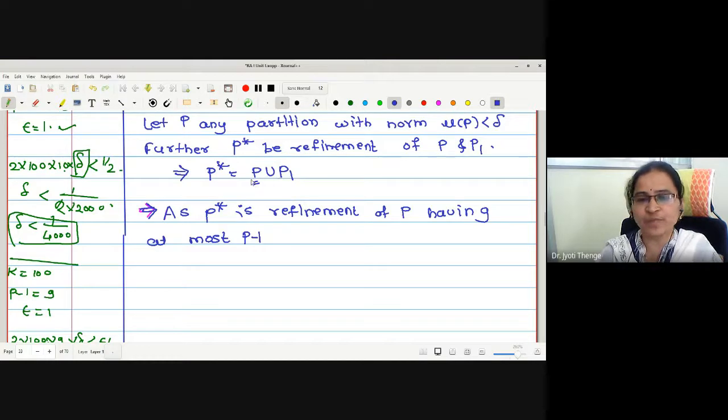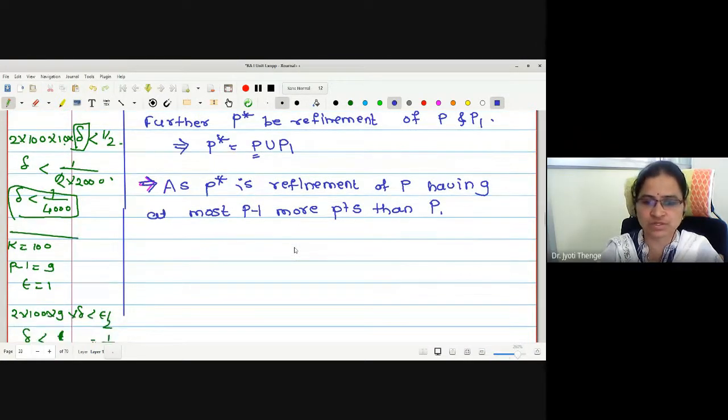Because some points of P and P1 may coincide, no? Is this statement understood, or shall I give an example? Understood? Yes, ma'am. If you are not replying, I am considering that you have understood the statement, right? At most P minus 1 points more than P.